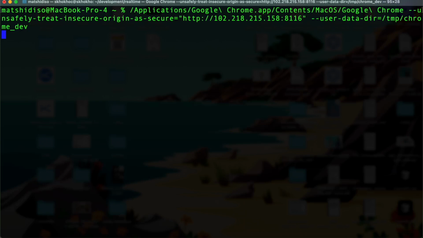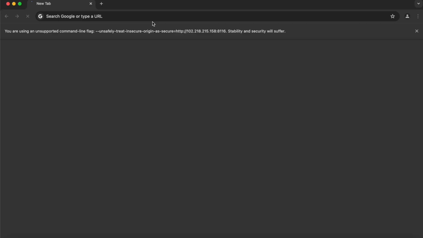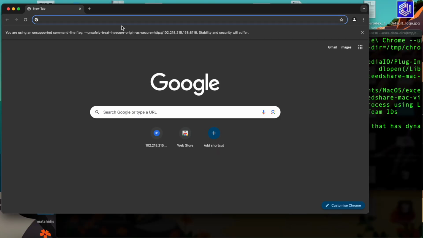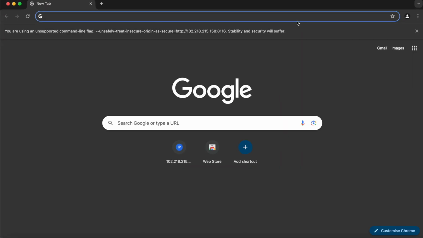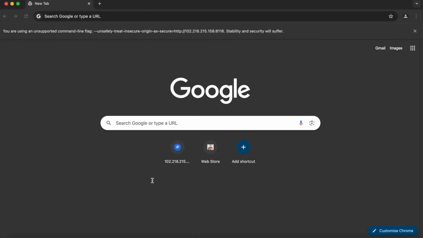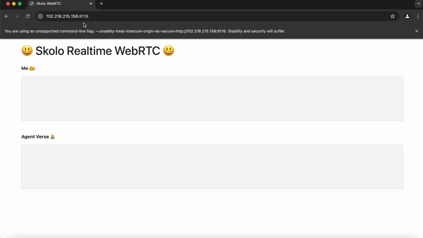I'm going to clear that, and then run it. So, application Google Chrome. Basically what this does is it goes to your Google Chrome application and tells it that you can allow this origin of 102.218.215 and treat it as secure. Then it opens a new browser that has been set to allow for that HTML and treat it as secure. That's the browser we will use instead of the one we were using. So let's rerun this on this browser now.